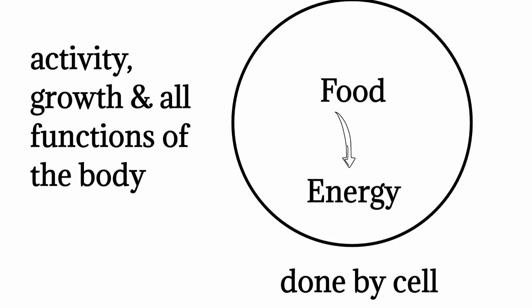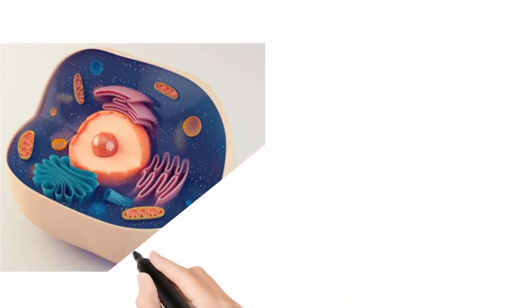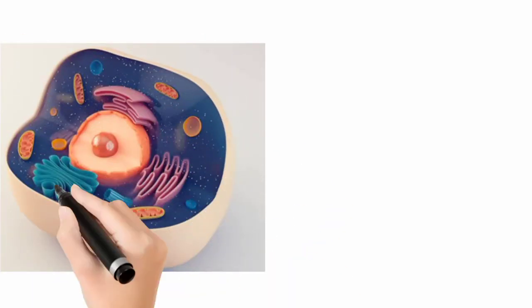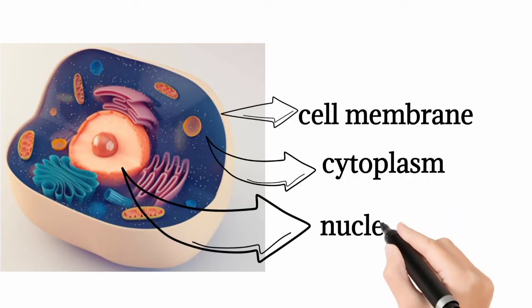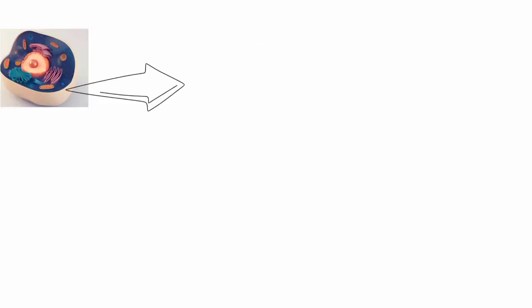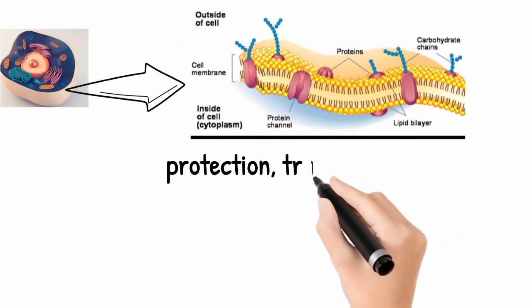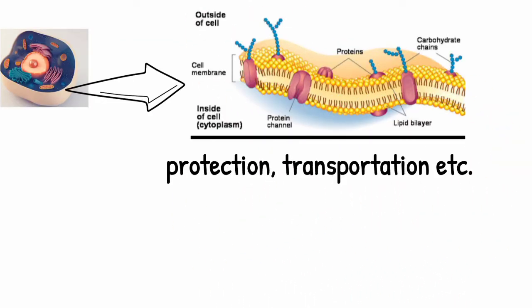Not only this process, there are many processes carried out by the cell. A cell has three main structures, namely cell membrane, cytoplasm and nucleus. Cell membrane provides protection for a cell. Cell membrane helps to transport nutrients into the cell and also to transport toxic substances out of the cell. Cell membrane has many other functions which I have explained in my previous video.